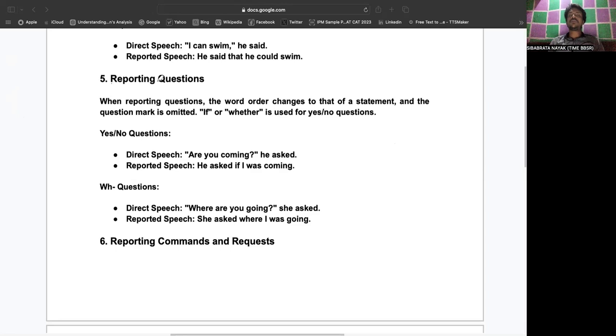Now, if you go for reporting questions, there are sentences which are also questions or interrogative. When reporting a question, the word order changes to that of a statement and the question mark is omitted. That happens in direct or indirect speech. And we generally use what? If or whether is used if you have a question which only asks a yes or no question. Let's say yes or no questions are given.